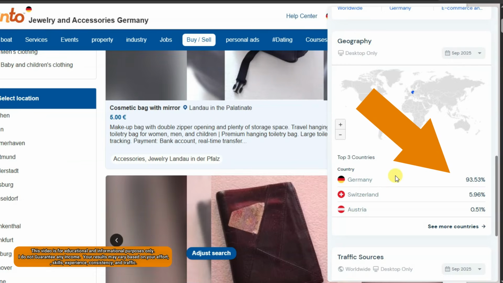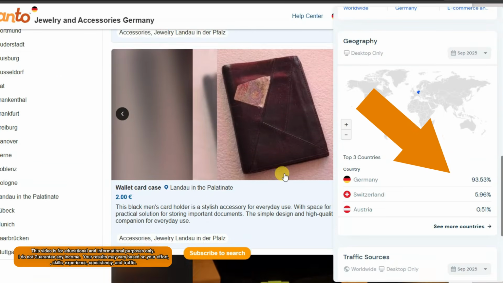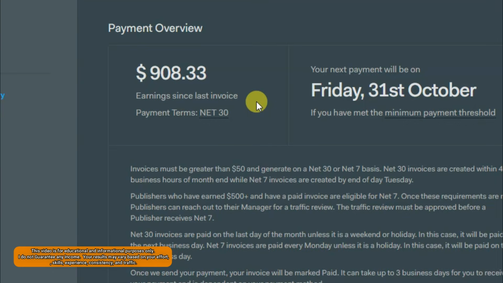Guys, you can see Lukanto is the best and most popular platform in Germany. You can get lots of website traffic from Germany. You can generate a good amount of conversions using this platform.